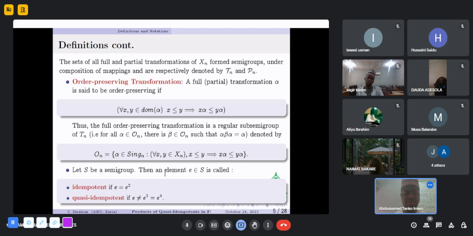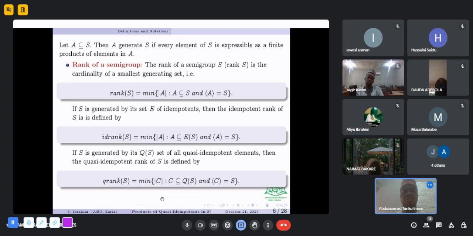Let S be a semigroup, then an element e in S is called an idempotent if e is equal to e squared. A non-idempotent element whose square is an idempotent is called quasi-idempotent. Let A be a subset of S. Then A is said to generate S if every element of S is expressible as a finite product of elements in A. Then the rank of S, that is the rank of the semigroup, is the minimum size of A such that A is a subset of S and A generates S. If the set of generators are idempotents, then it is called the idempotent rank. And if the set of generators are quasi-idempotents, it is called the quasi-idempotent rank.